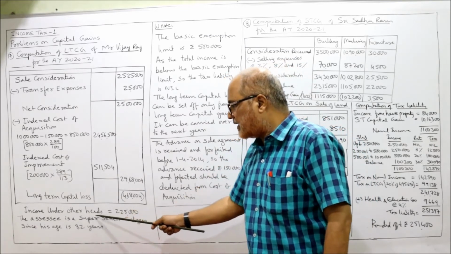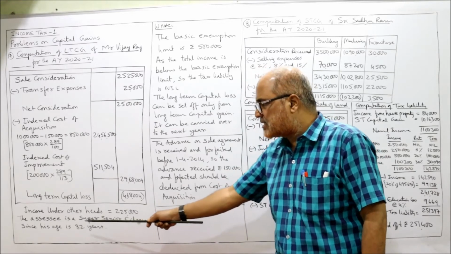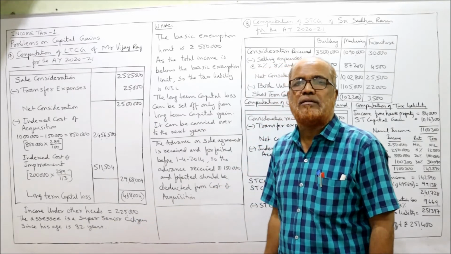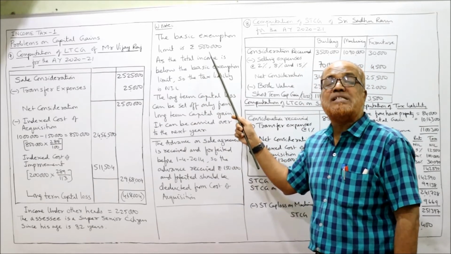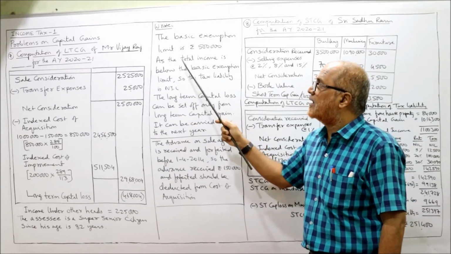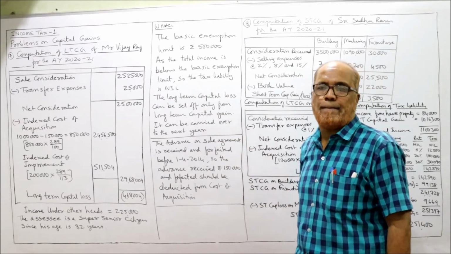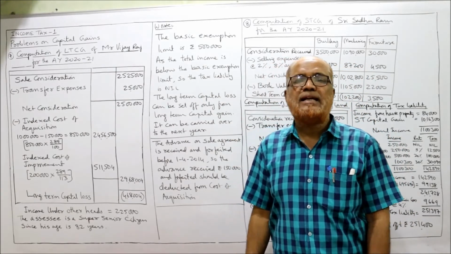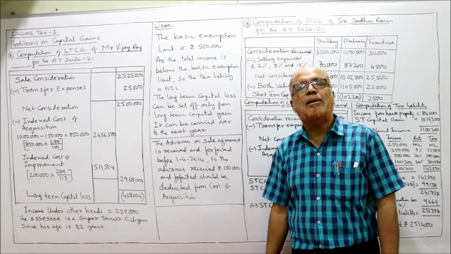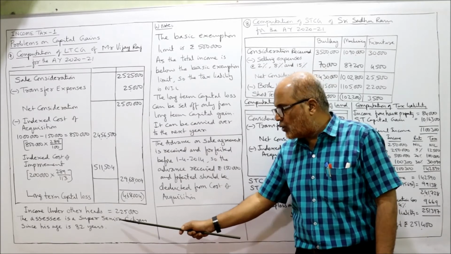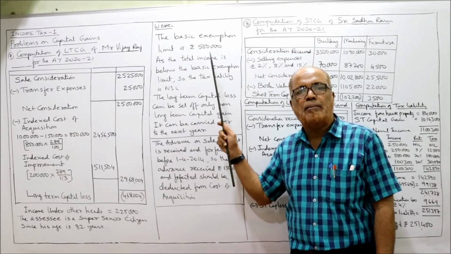In income under other heads is 2,25,000. The SSC is a super senior citizen since his age is 82 years. So the basic exemption limit is 5 lakh. For super senior citizen, basic exemption 5 lakh. As the total income is below the basic exemption limit, so the tax liability is nil. It is asking you to calculate tax liability. The tax liability of this SSC is nil because the total income is below the basic exemption limit of rupees